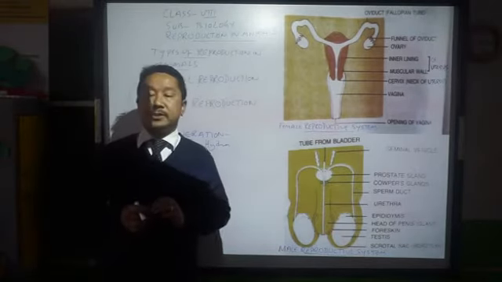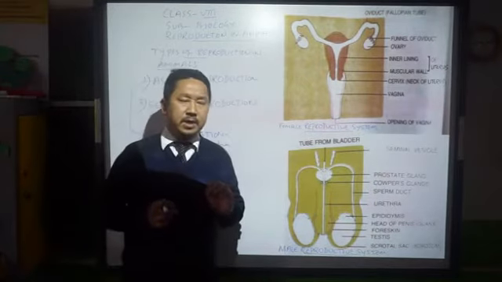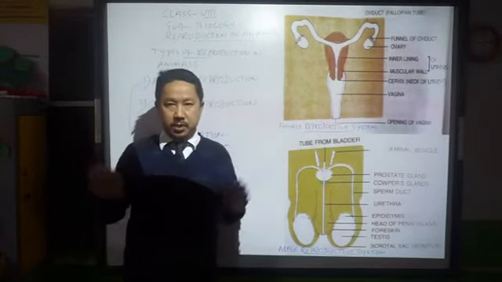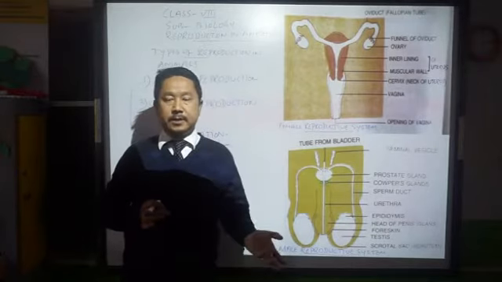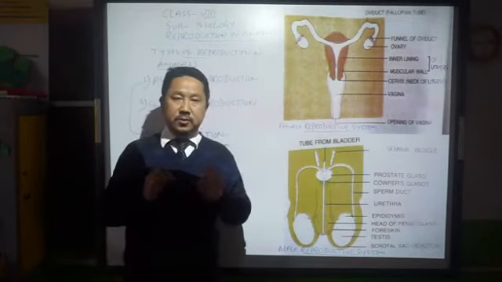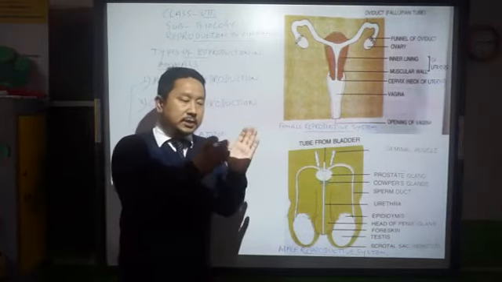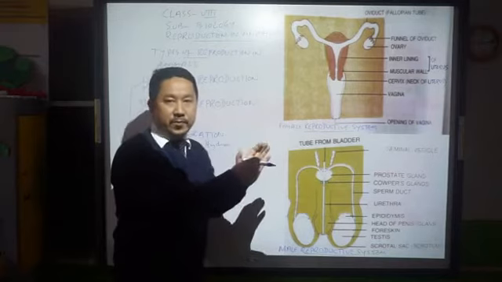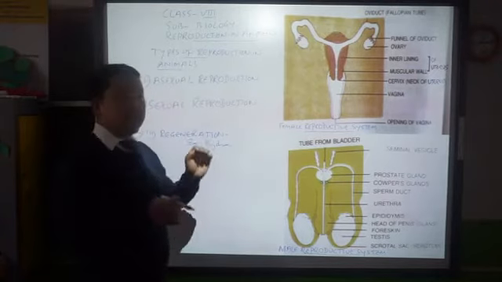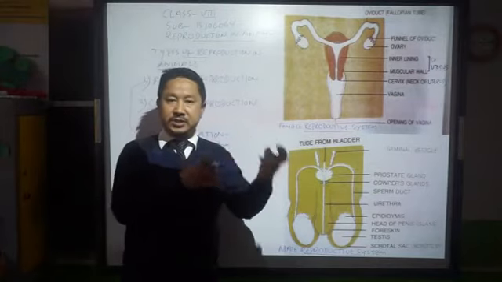So in regeneration, what happens is that not only in hydra but in many other multicellular animals also we see, when they miss some parts of the body, when some parts are cut off or lost in some way, like in the case of a lizard. Suppose a tail is lost, cut off. Over the course of time, that tail will be replaced. The new tail will be formed. That is also a kind of regeneration. So in the case of hydra also, if any part is lost, that part will be regenerated. So that's simply a process of regeneration.